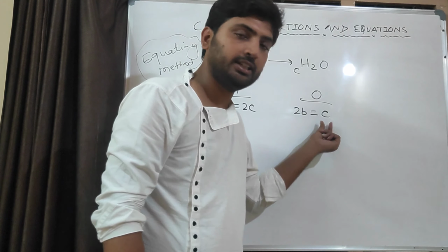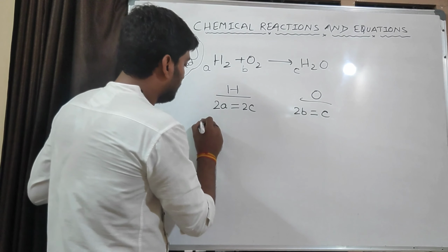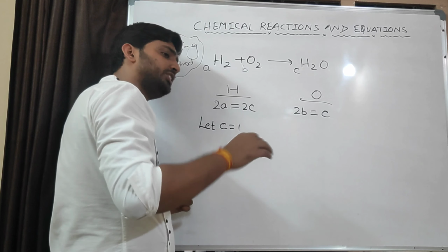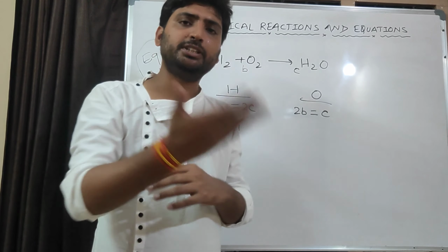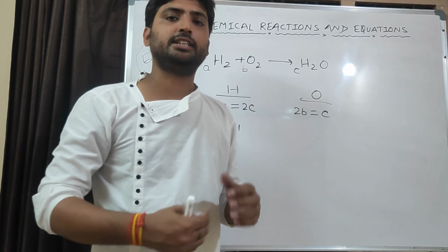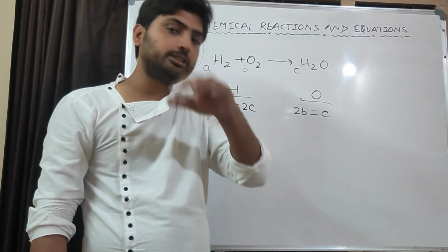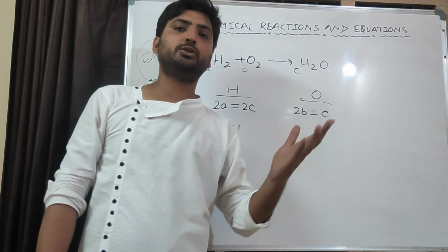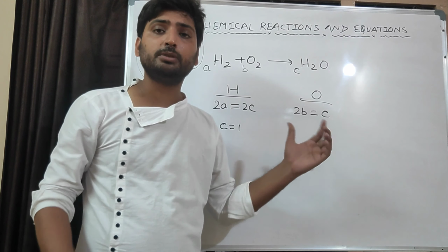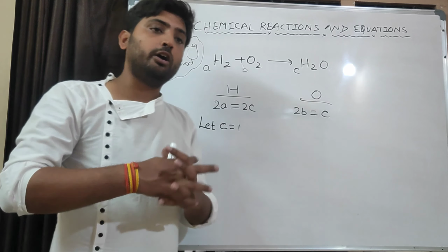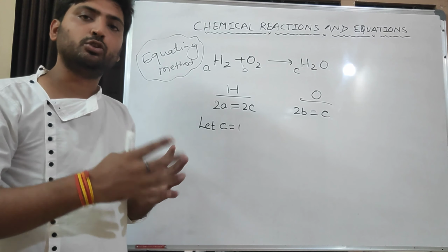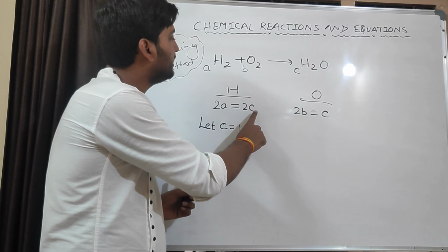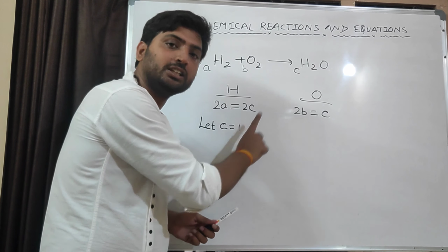In this reaction, C is there. So let C be equal to 1. Suppose we have 3 equations and a letter is repeating in 2 equations, we will take it out. The one that repeats the maximum number of times. Suppose there are 5 equations and D repeats the maximum number of times, then we will take D as 1. Here the maximum repeated letter is C, so we will take C as 1.